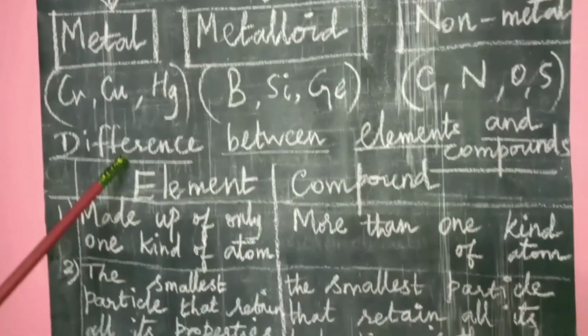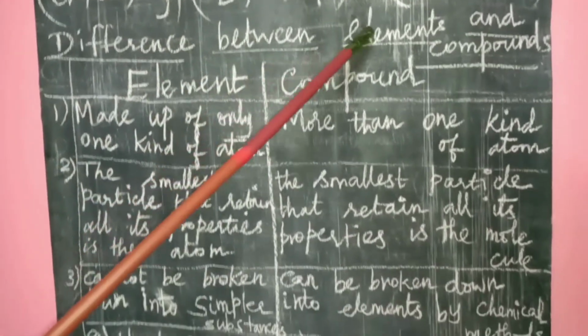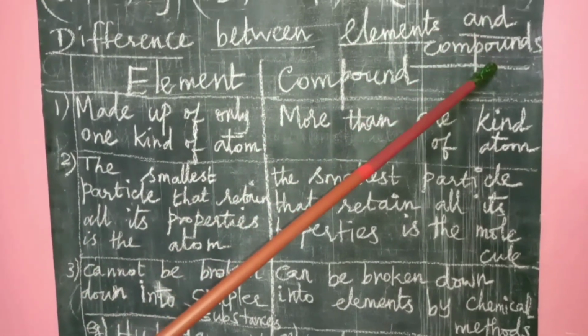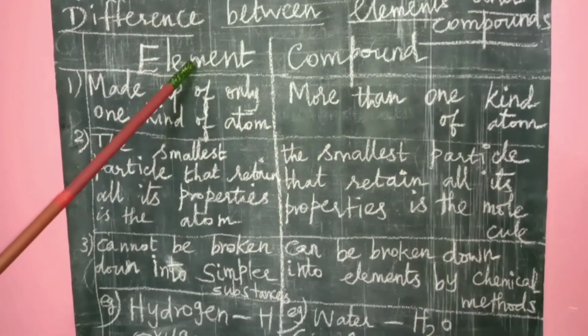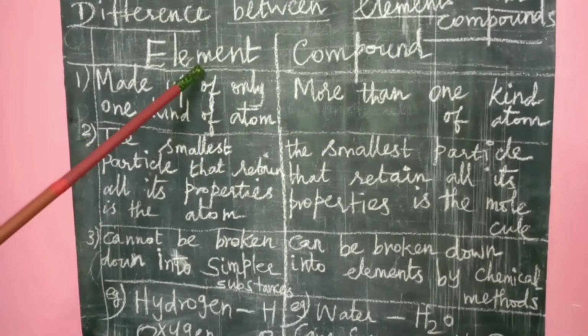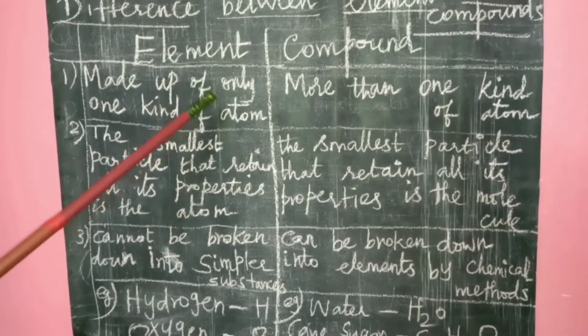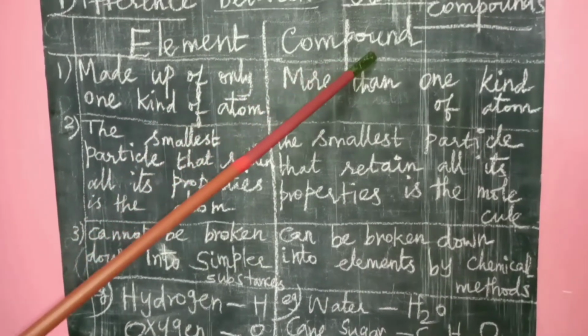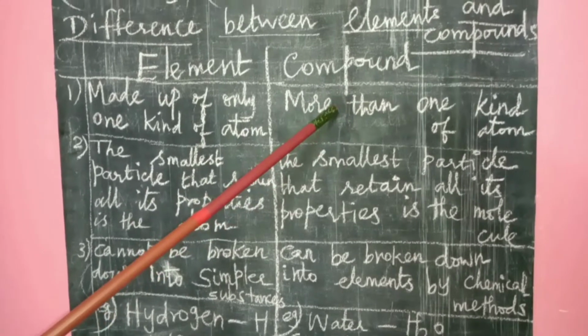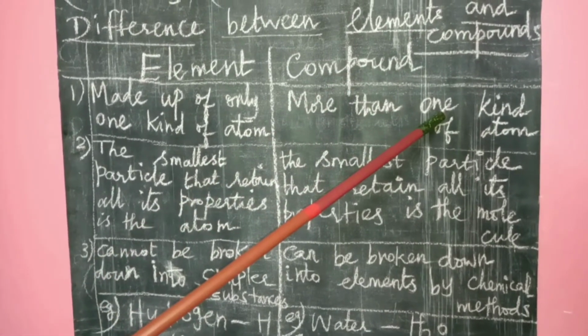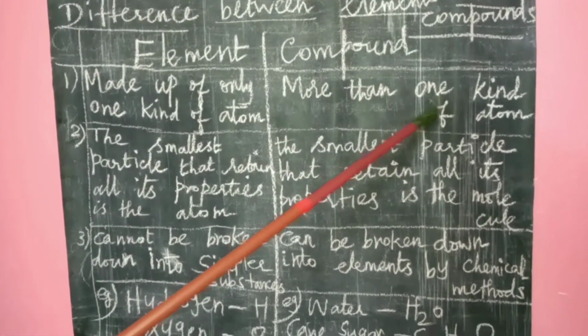Now come to the differences between element and compound. What is an element? An element is a simple substance. It is made up of only one kind of atom: H, O, S. And a compound consists of more than one kind of atom: H2O, NaCl.